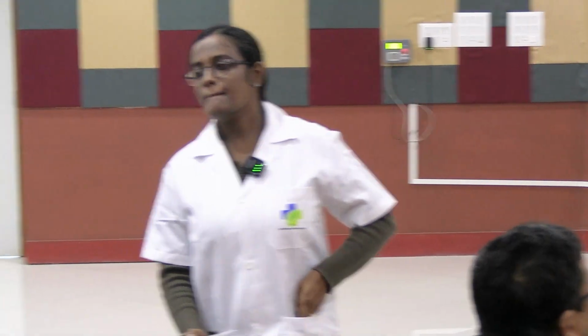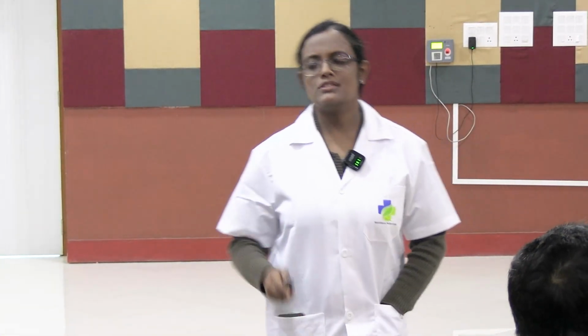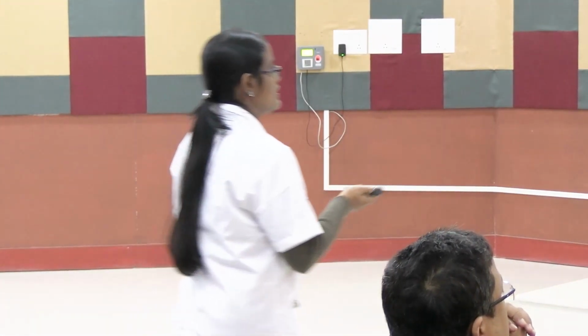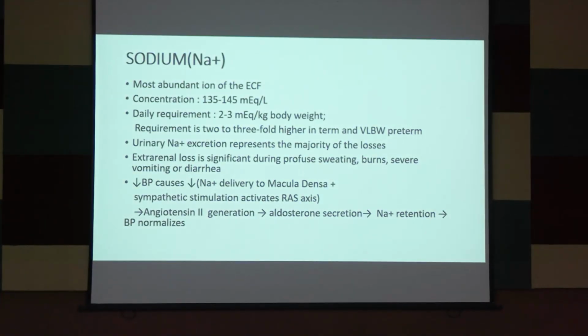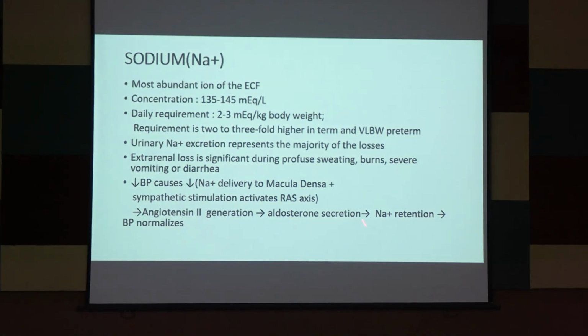What is RAS? System, renin, angiotensin, double A দেয় অনেকে, renin, angiotensin, aldosterone system. Here basically, whenever there is stimulation, there will be angiotensin 2 generation, which causes aldosterone secretion.